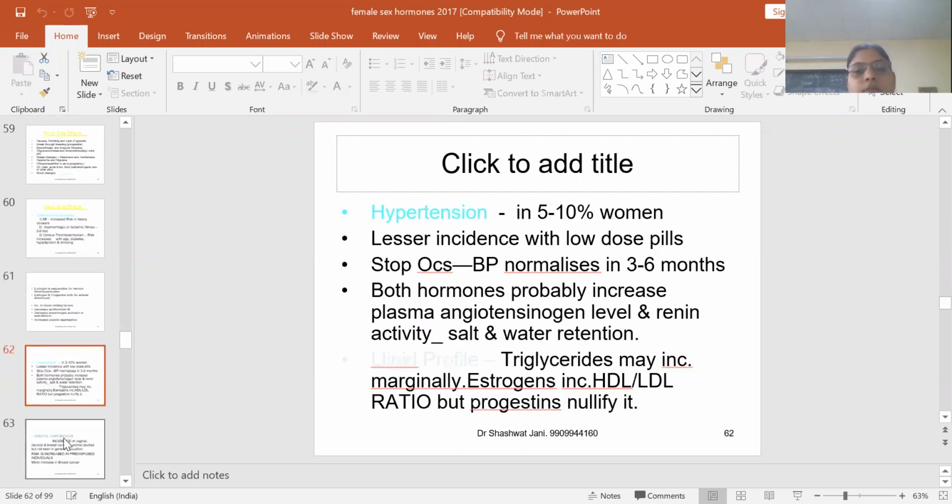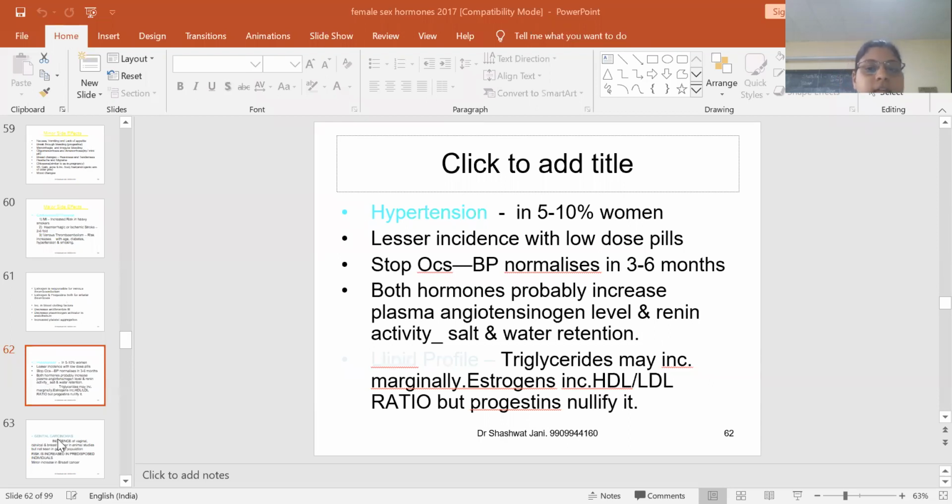Hypertension can occur because of the oral contraceptives, because these hormones increase the angiotensinogen level and renin activity. Salt and water retention can occur. Lipid profile can worsen by progesterones, and estrogens have a protective effect on the lipid profile. They will increase the HDL and lower the LDL levels.